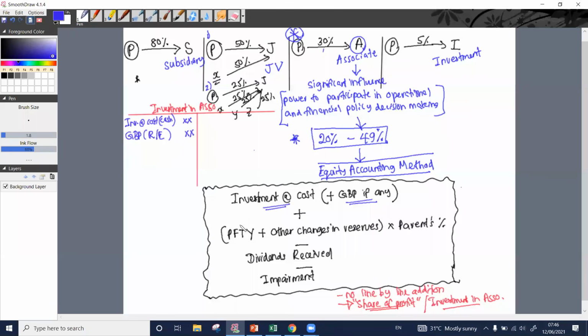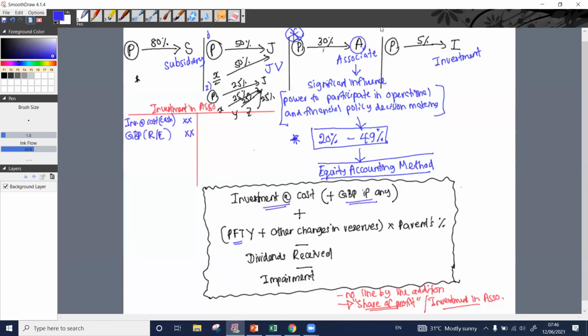Right. Now here, profit for the year into parents percentage. If they have generated a profit of 1,000 in the year following the acquisition, acquire කරගත්තට පස්සේ අවුරුද්දේ 1000ක profit හොයලා නම් 1,000 into parents percentage 30%, 300.